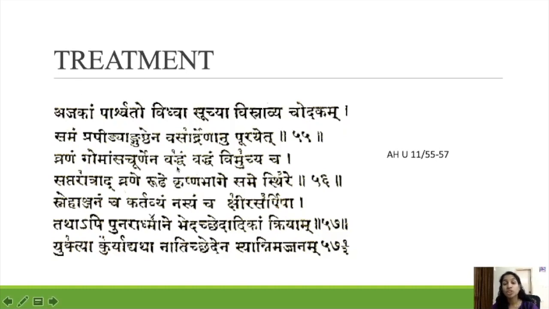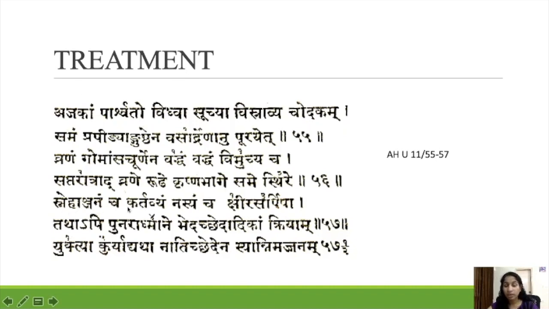Batham vimuchyascha. Each day we have to remove that, fill with this, again bandage. Like that you have to do for 7 days. Saptaratrat. On the 7th day when we remove it, we can see Vrane Rudhe. It got healed. And Krishna Bhage Samam Sthite. The Krishna Bhaga becomes even.